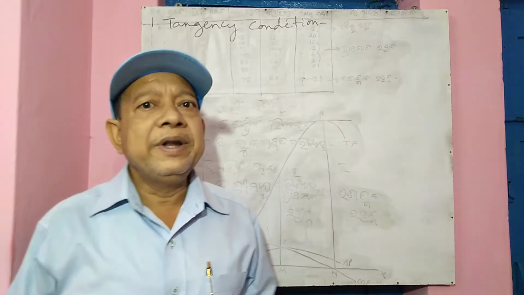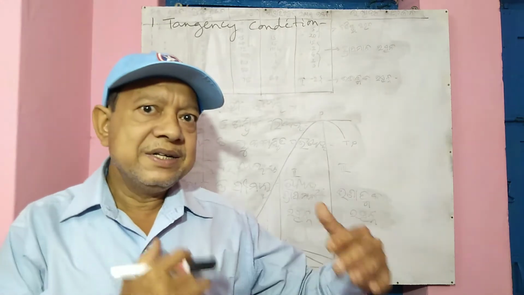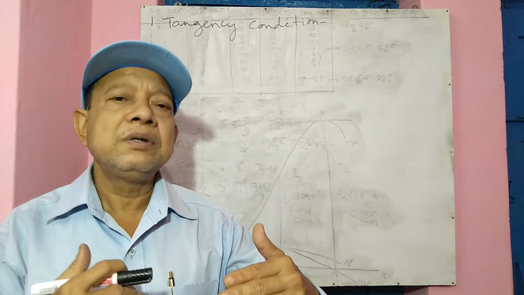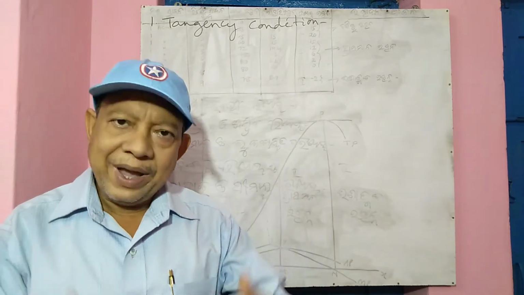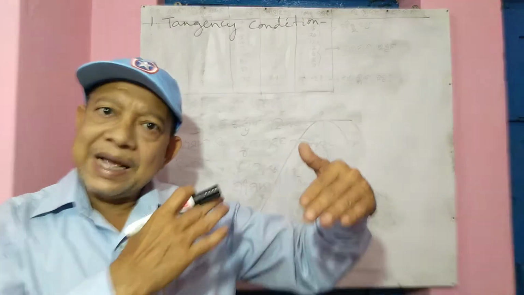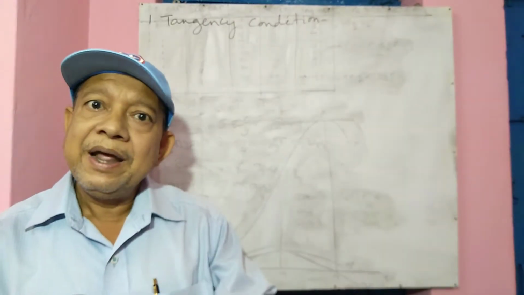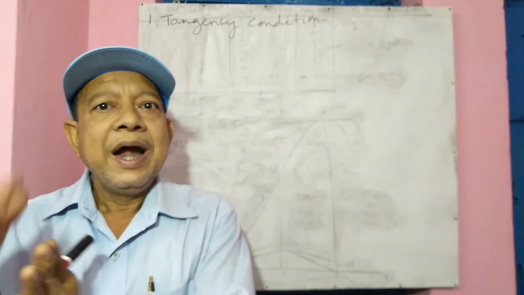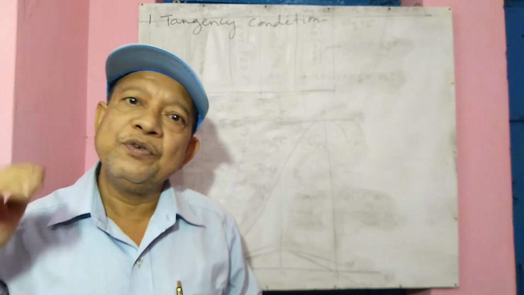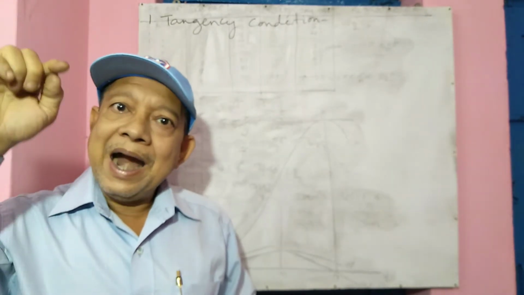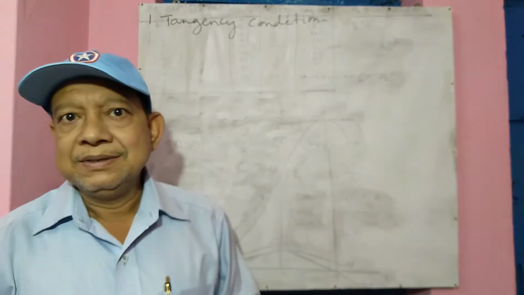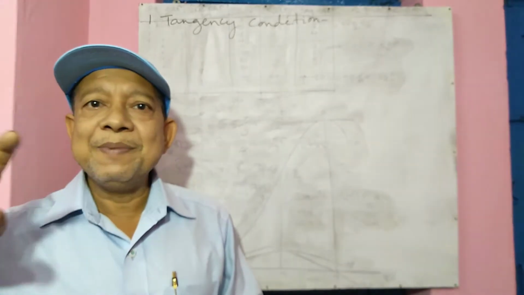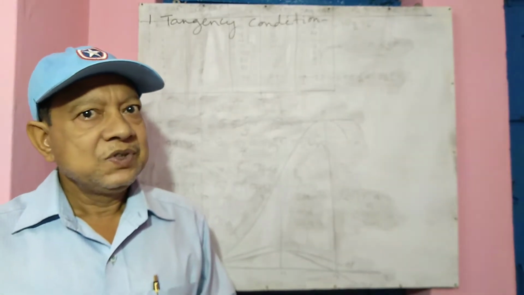Now this we have already read. Tangency condition means a condition where the price line or the budget line and the indifference curve come closer, and the indifference curve is tangent to the price line, and at the point of tangency the consumer maximizes his utility, right?